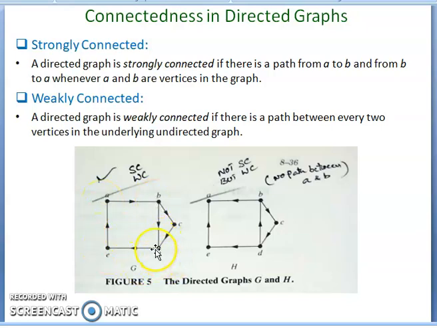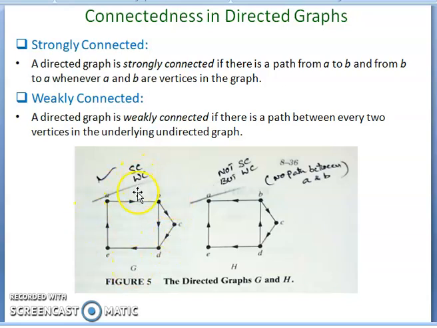Similarly, you can check other pairs. D to E is there. Can you find a path from E to D? D to E is a direct path, and for E to D, the way is E to A, A to B, B to D. So that's why this is strongly connected.